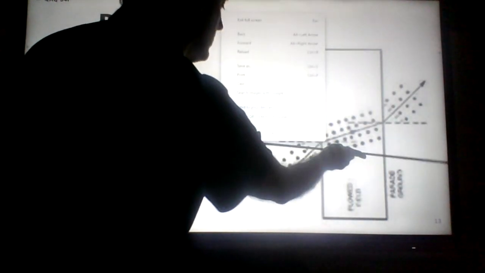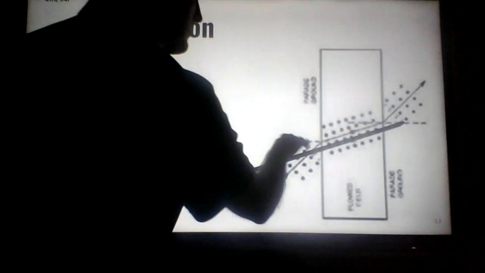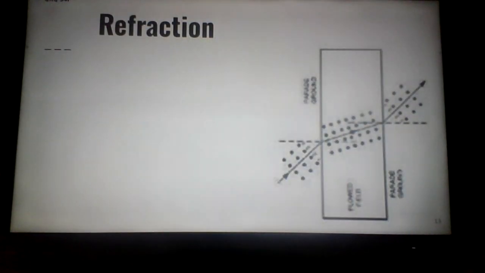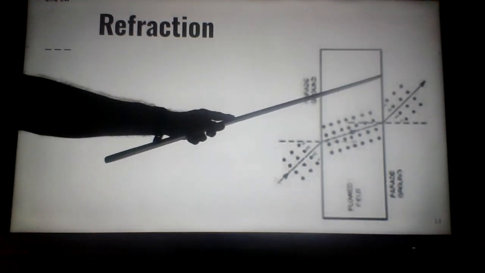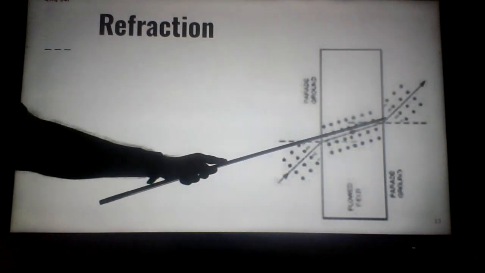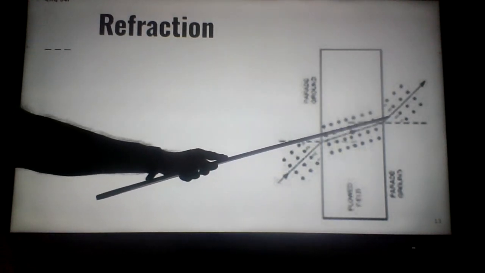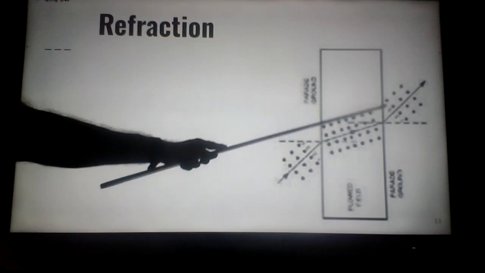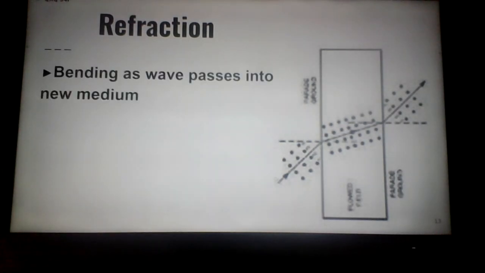And we have the line bending inward and then coming out back into the air and bending outward again to what will be the same angle. You ever seen in a fish tank, you think the fish is in one spot, but the fish is actually in another spot. Now the fish may actually be up here, but because of the bending of the wave, the fish appears to be over here. So if you were to try to reach in and grab, most likely you'd miss because you didn't account for the refraction. Refraction is bending as the wave passes into a new medium.